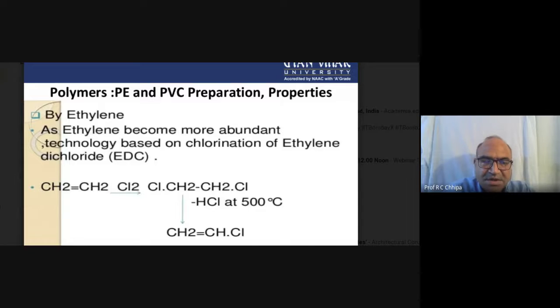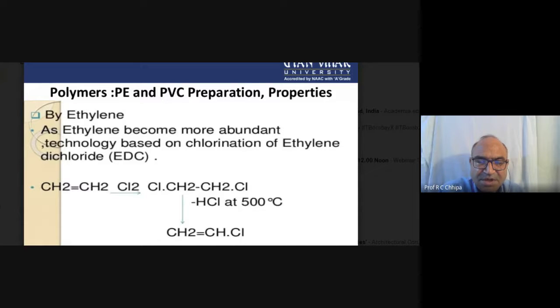So that is ethylene dichloride. But when ethylene dichloride undergoes a high temperature reaction, at about 500 degrees centigrade, one molecule of hydrogen chloride is liberated. Therefore we get vinyl chloride. This is also one of the important procedures, so we can synthesize the backbone, as with polyethylene.